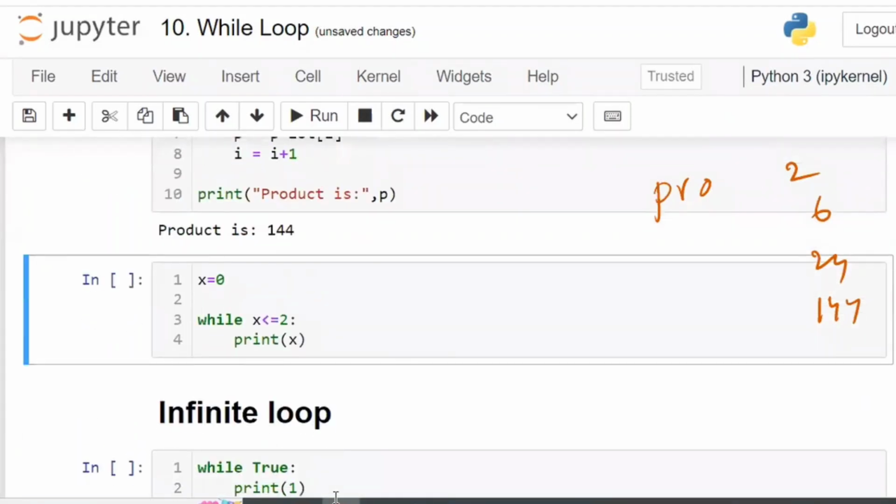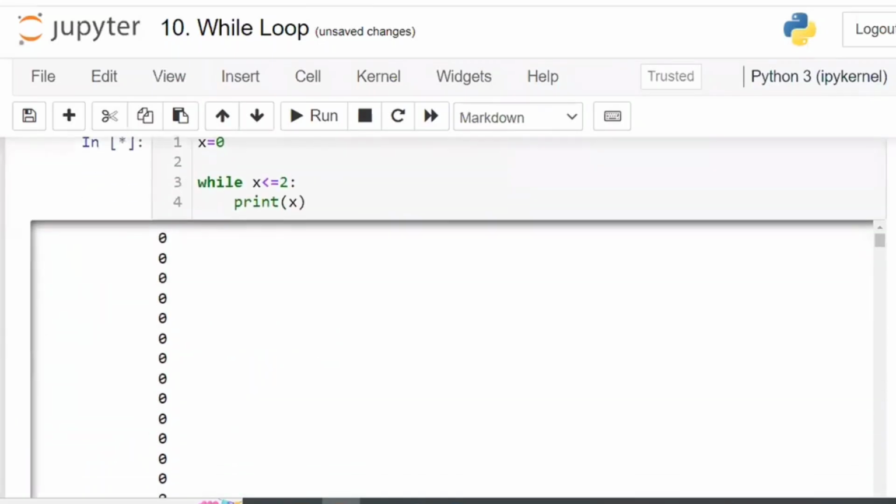Right? Next one, let us go with this one. This time you have not given the increment. Now x is equal to 0, while 0 is less than or equal to 2. Condition satisfied. Print 0. 0 will be printed. Again we come back here. Now what is the latest value of x? 0 only. Again 0 is less than 2. Every time x is fixed, the same number, so the condition always satisfies. Always satisfying means infinite times zeros will be printed.